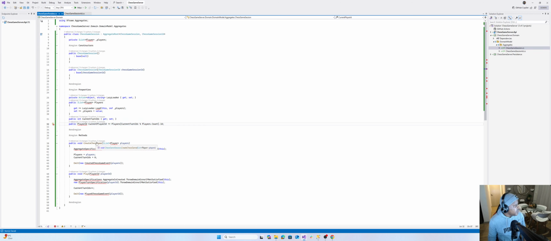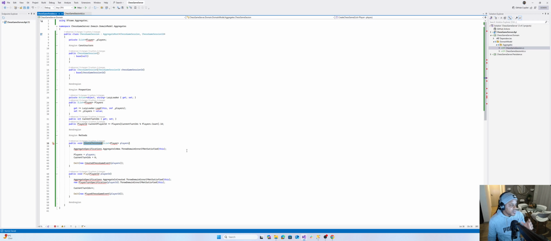And then on the aggregate itself, we can have methods where we create a chess game, which creates a new chess game that takes in players, and there must be two. And then we do some validation. This validation basically says you are only allowed to call create chess game if this particular instance of chess game session is new, like it doesn't exist on the database.